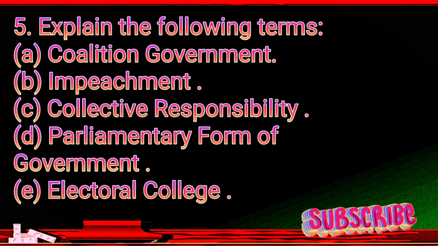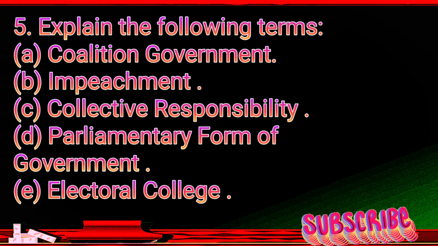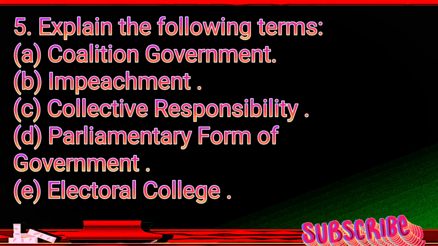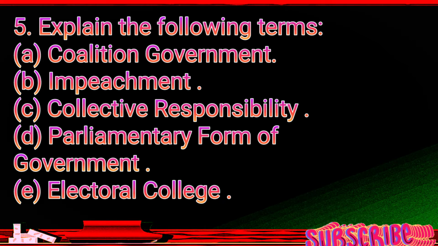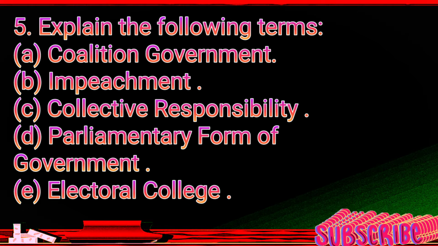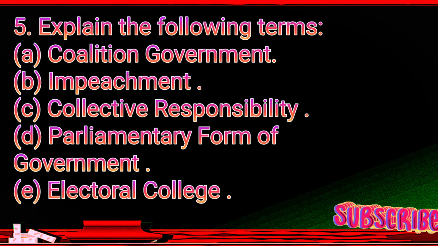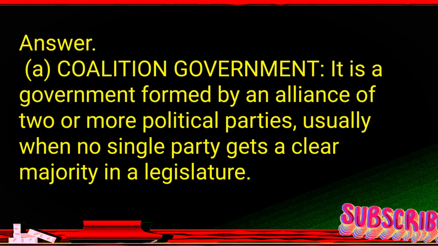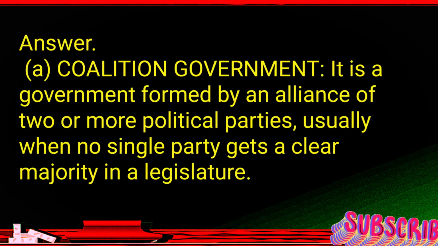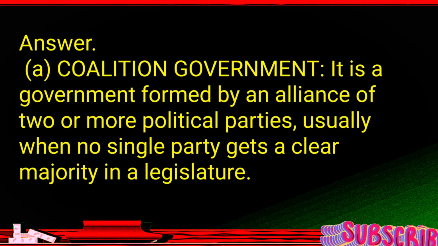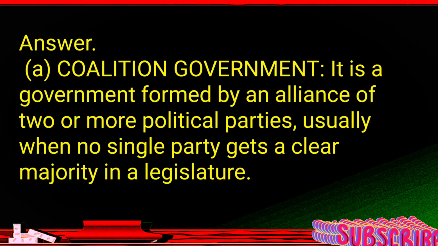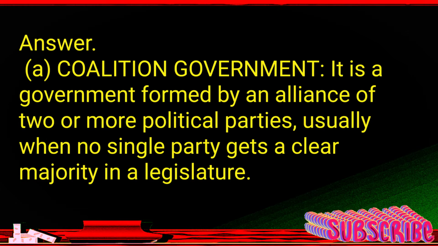5. Explain the following terms. A. Coalition government. B. Impeachment. C. Collective responsibility. D. Parliamentary form of government. E. Electoral college. Answer. A. Coalition government, it is a government formed by an alliance of two or more political parties, usually when no single party gets a clear majority in a legislature.